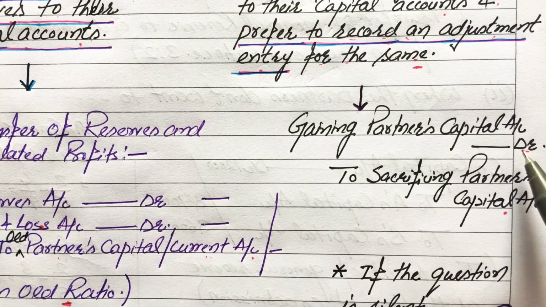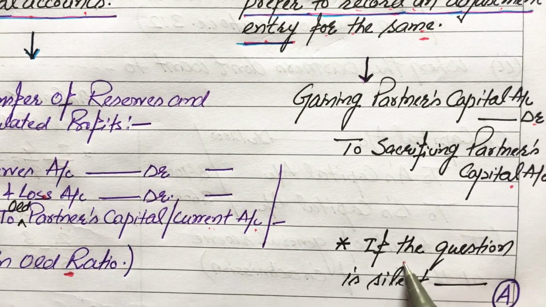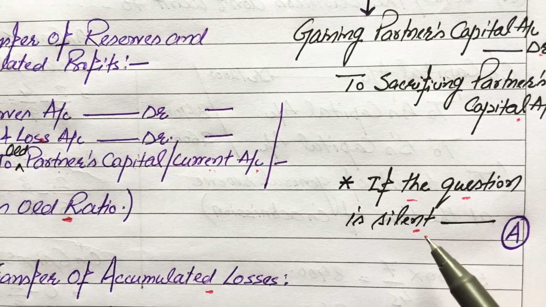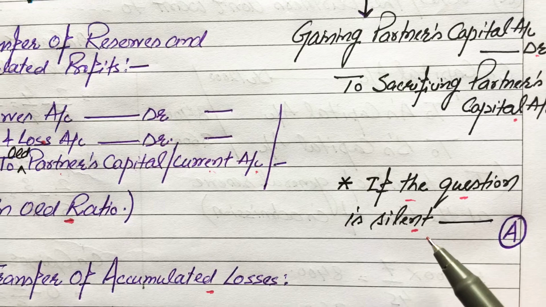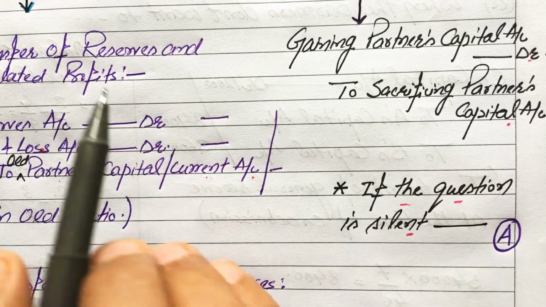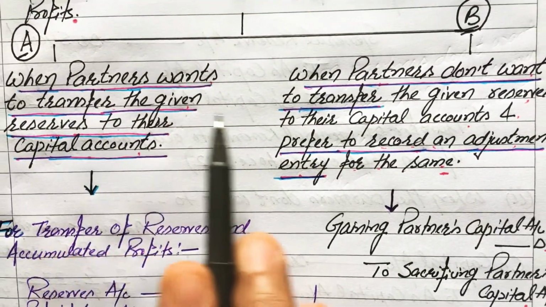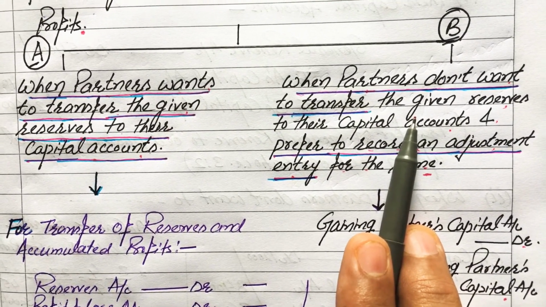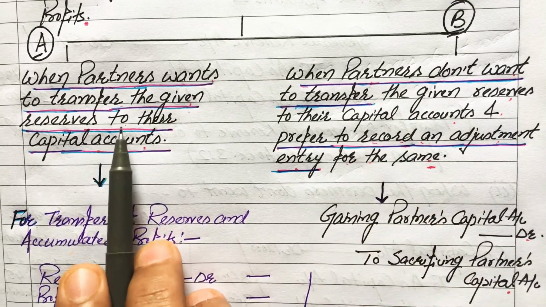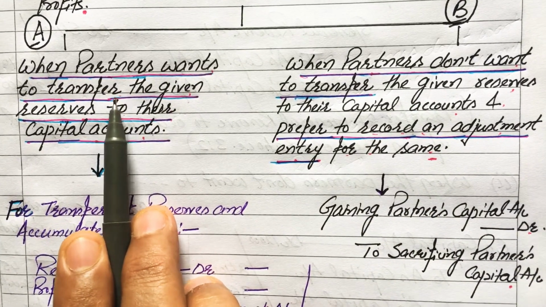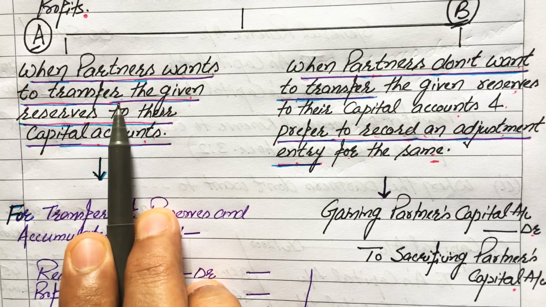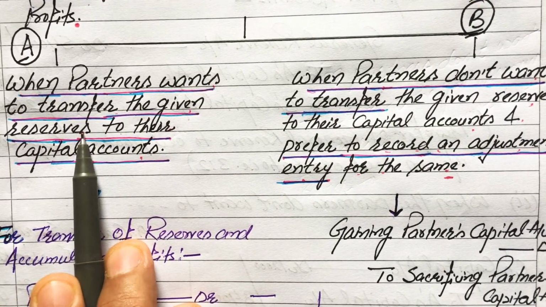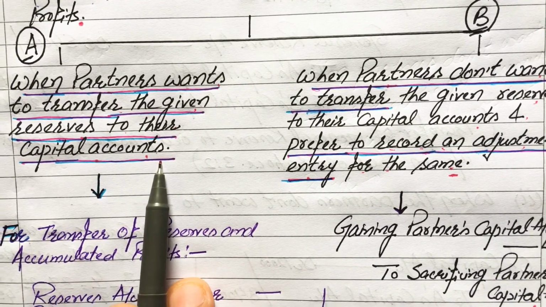to sacrificing partners' capital accounts, with the amount equal to their respective gain or sacrifice. Now the question arises: if the question is silent about the treatment of given reserves and accumulated profits, then will we follow the first way of treatment or the second way? For your kind information, if the question is silent, then we will always prefer to give the treatment by the first way, that is, by transfer of given reserves to the partners' capital accounts.